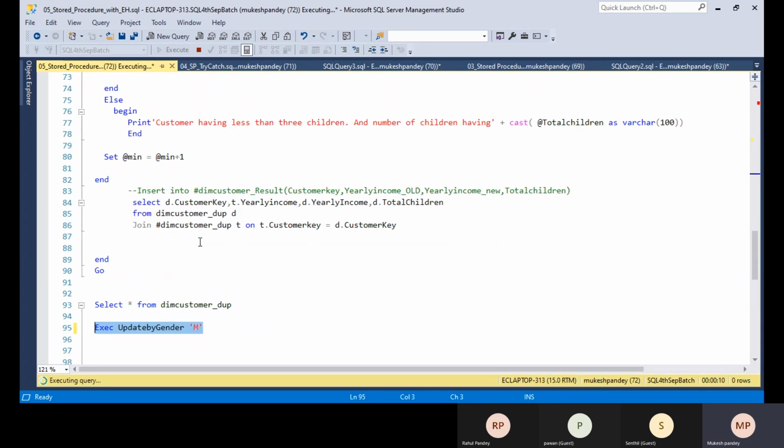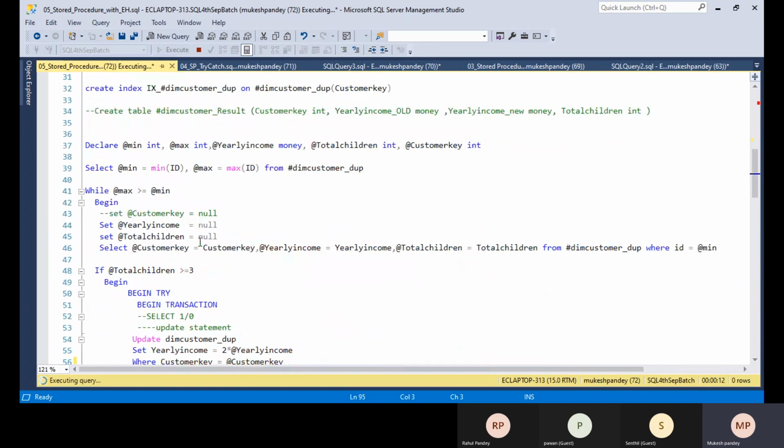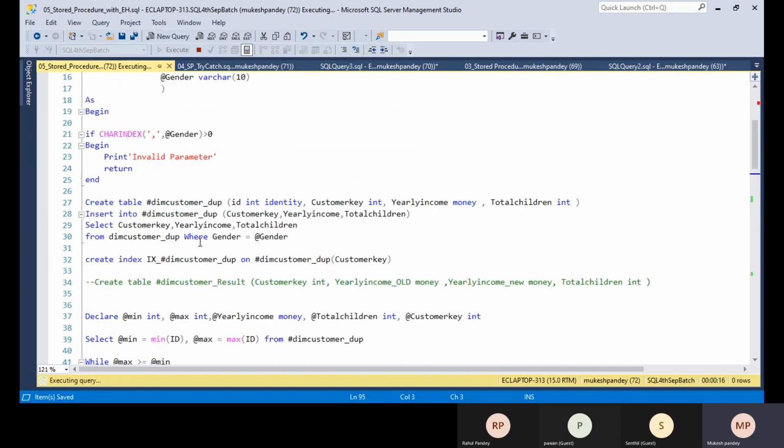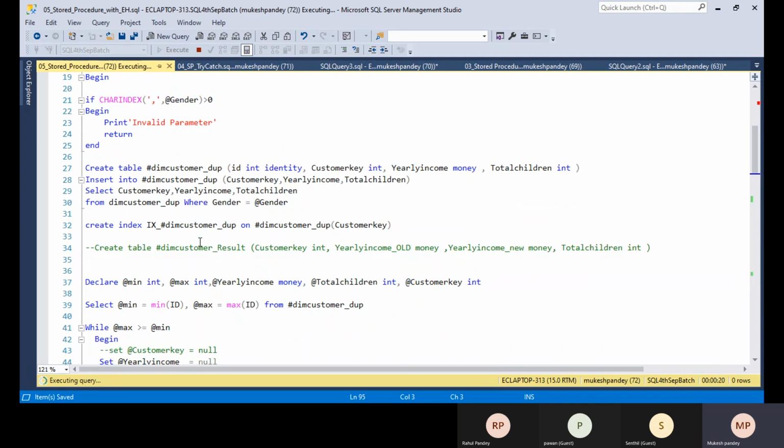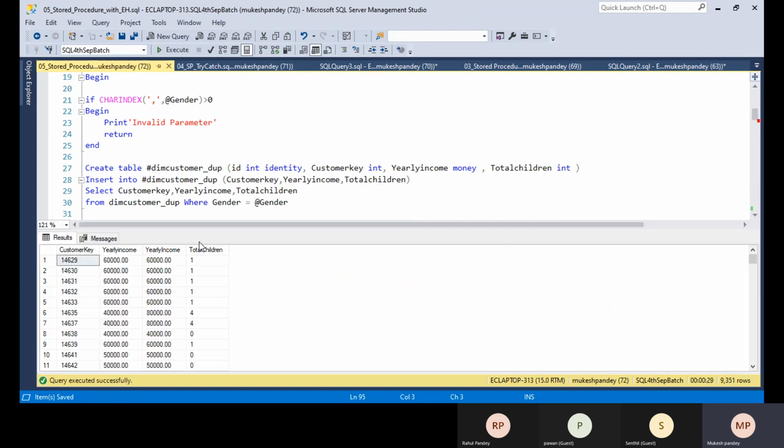Meanwhile, does anyone have any question on this part of the code? I know it is a little bit tricky. So you can go through the code and try to understand it, because in this part of the code I use the while loop, the if condition, the temp table, the indexes, the convert function, everything. So now you can see our data got updated here.